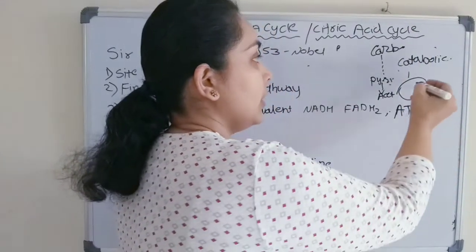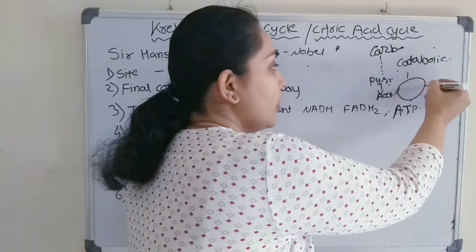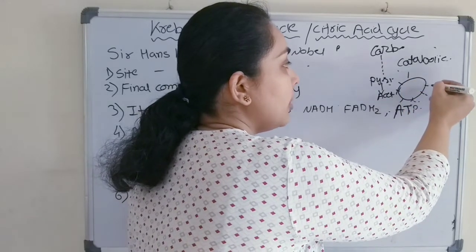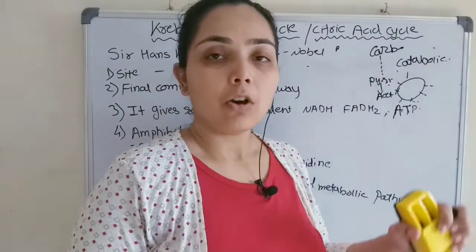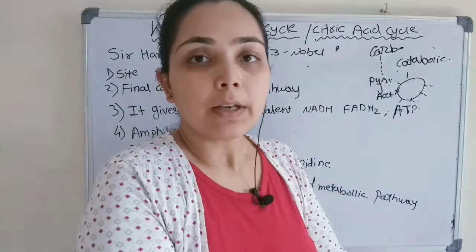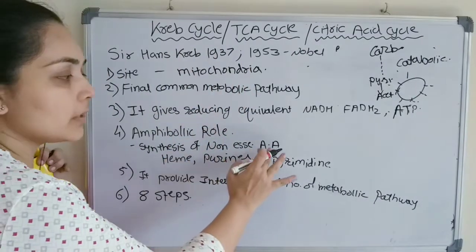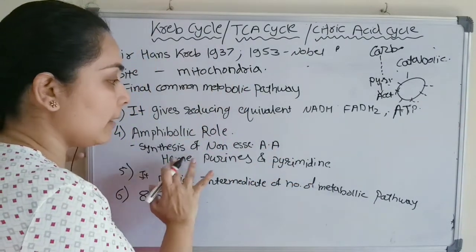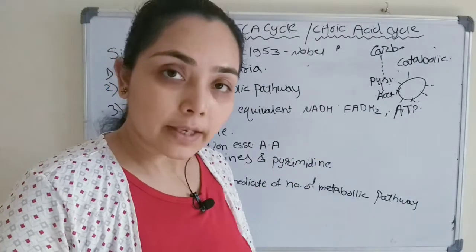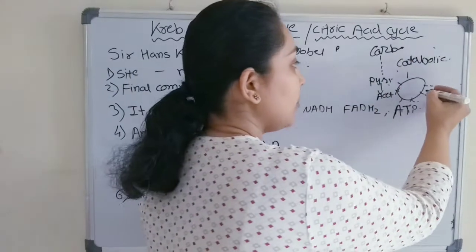And as we see Krebs cycle, you will come to know that some of the intermediates of Krebs cycle are also involved in the synthesis of some amino acids, heme, purines and pyrimidines. Some of the intermediates are also involved in synthesis processes. So synthesis is known as anabolic. That is the anabolic pathway.